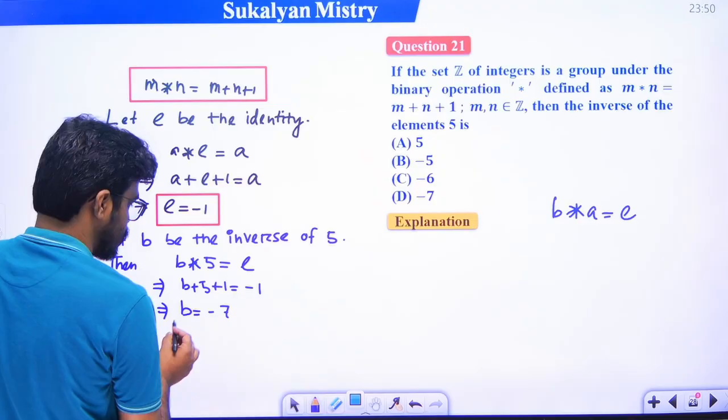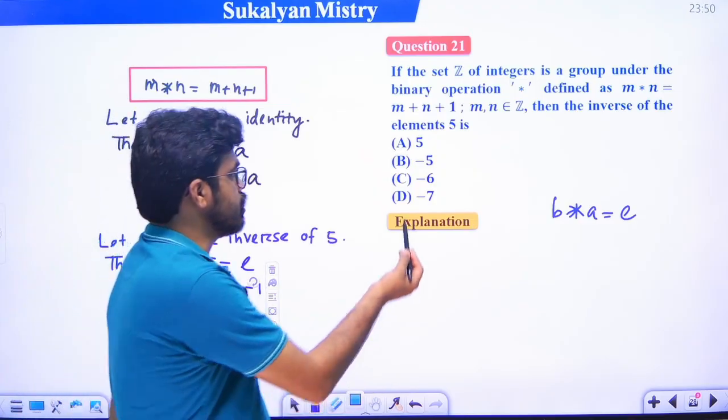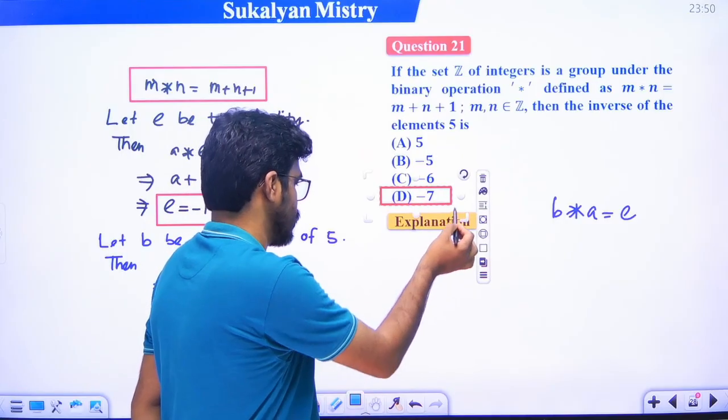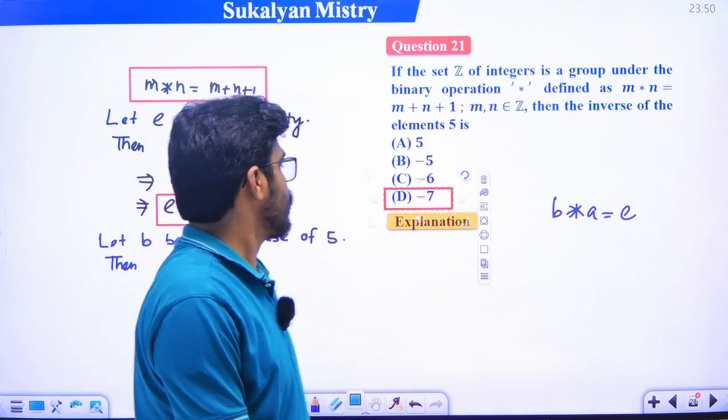Okay, so option D is the correct answer. So what is the inverse of 5? The inverse of 5 is minus 7. Okay? Okay, so next one.